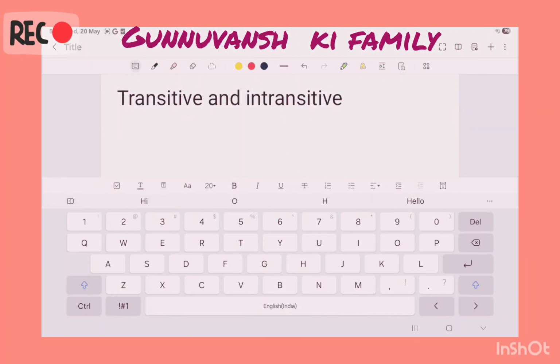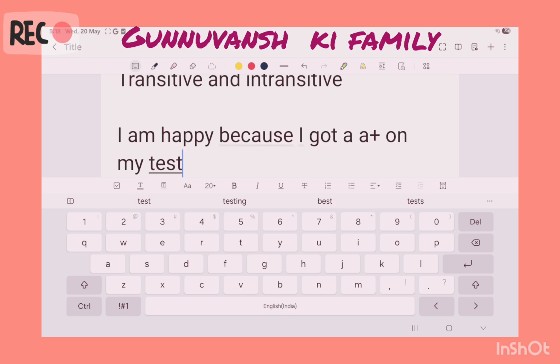Today we are going to learn transitive and intransitive verbs. So let's understand what transitive verbs are and then we can go to intransitive verbs. I'm going to write one sentence down and then after I'm writing the sentence, I'm going to tell you guys how come it's a transitive sentence. So the sentence that I just wrote is I'm happy because I got an A plus on my test.